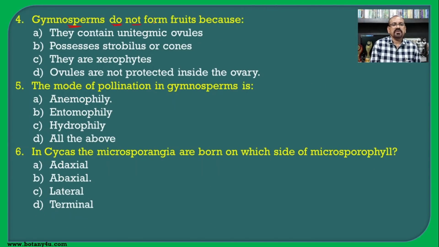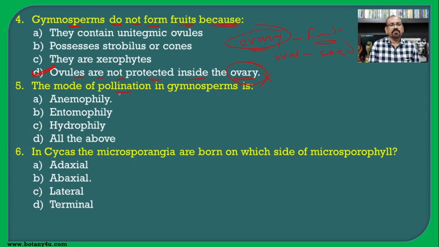Gymnosperms do not form fruit because earlier we have seen the formation of the fruit from the ovary, and the ovules develop into the seed. So if there is no formation of the fruit, no doubt there will not be the presence of the ovary. So ovules are not protected inside the ovary, and hence there is no formation of the fruit, because the ovary is found to be absent in the gymnosperm, and hence D is the correct option.